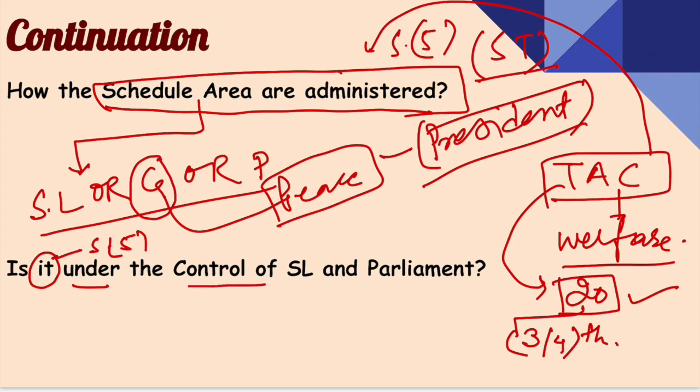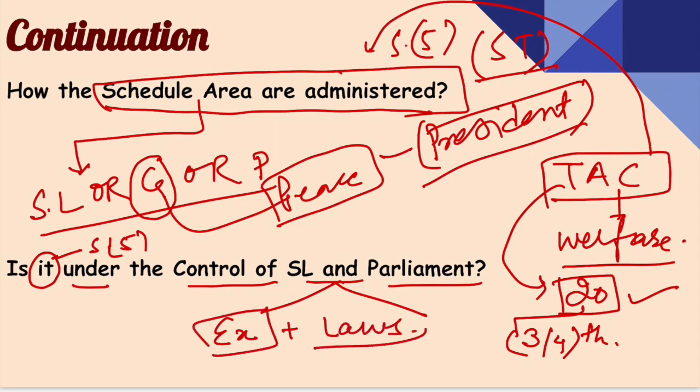Now the next question is, does Schedule 5 come under the control of the state legislature and parliament? It simply means, can a state legislature and parliament give executive direction and make laws with respect to the scheduled areas? Yes, they can give the executive direction. Yes, they can enact the laws.